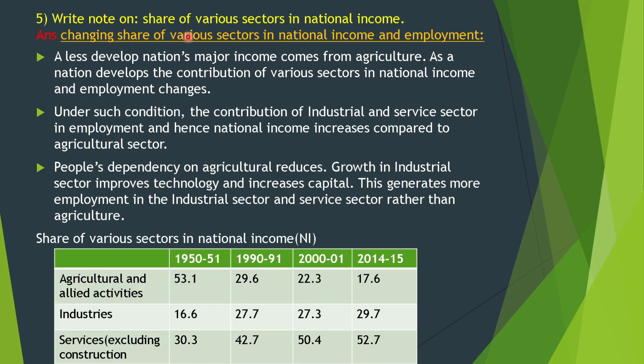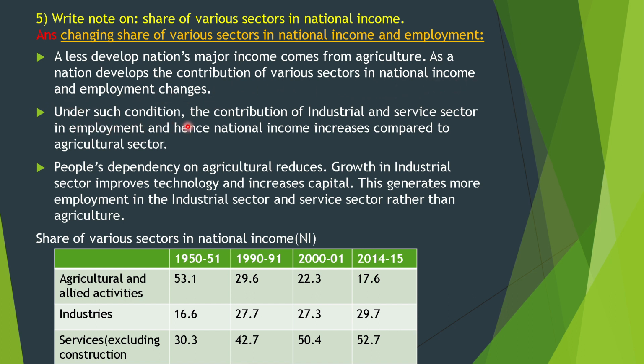Write a note on the share of the various sectors in national income. Changing share of various sectors in national income and employment. In a less developed nation, major income comes from agriculture. As a nation develops, the contribution of various sectors in national income and employment changes.